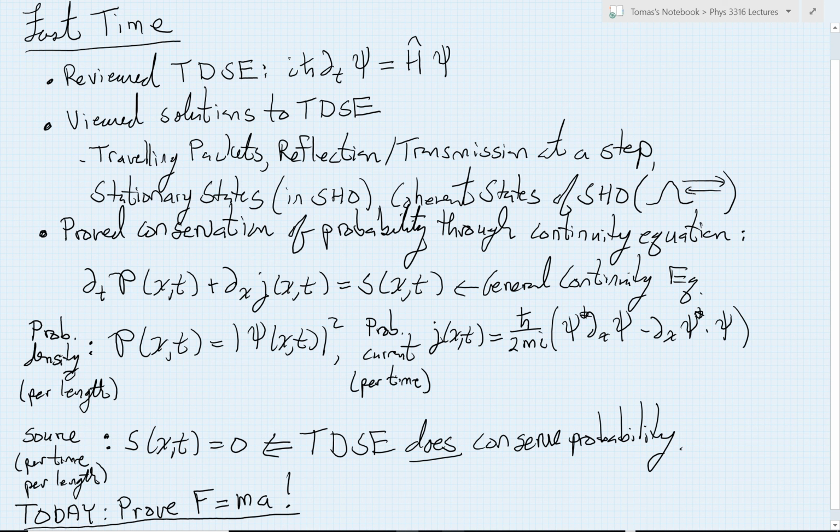From these movies and the phenomena we saw, they raised a very important question, which relates to how probability changes and flows through time. Because we had better hope that as we solve the time-dependent Schrödinger equation, somehow the equation is magically set up so that the total integral under those probability densities that we saw has to stay 1, because the probability of finding the particle somewhere at any point in time must add up to 1.